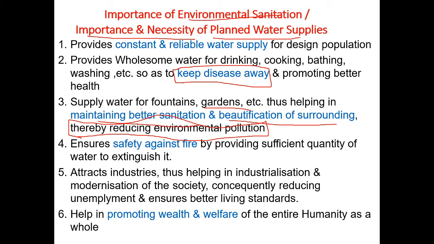If you never plan the water supply scheme for that particular city, how do you supply the water for the parks or gardening or some recreational purpose? Whenever you plan a good water supply scheme, then only you will supply proper water towards better sanitation and beautification of surroundings.